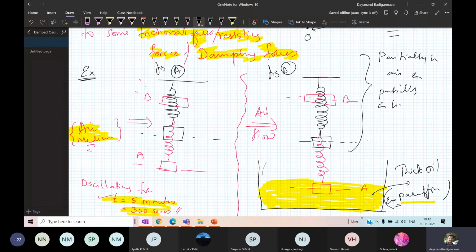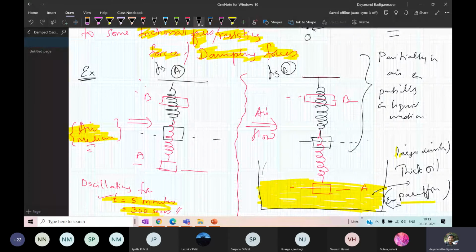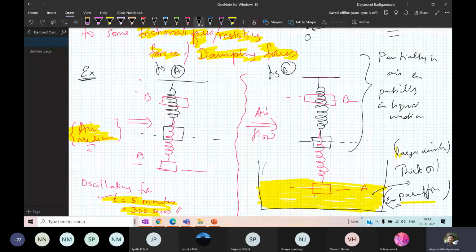So this liquid medium is acting as a source of damping. Why? Because it has a larger density. It is a thicker oil, therefore it has a large density. It is very thick. So when the spring mass is moving into the oil, what happens? It is facing a lot of resistance.